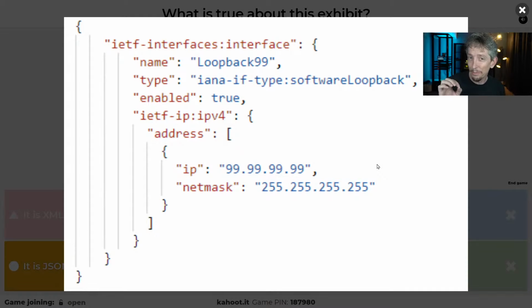Also, some slight and easy hands-on practice with this type of data format would be useful. And I've got a video on RESTful APIs and RESTCONF, which you can use to get some hands-on practice if you want. Just look for those videos and they're available for you.